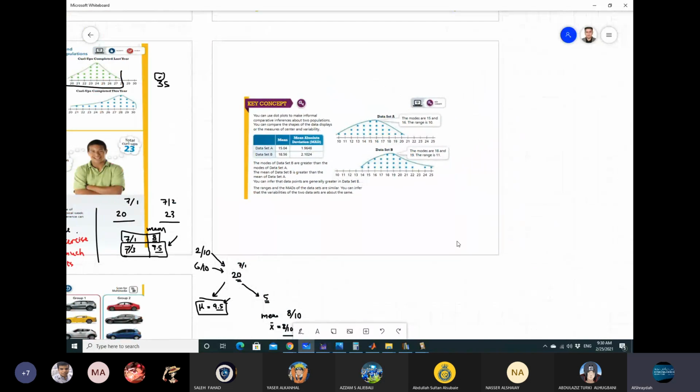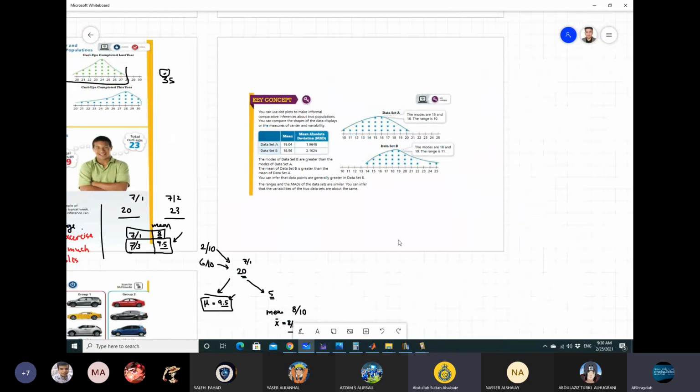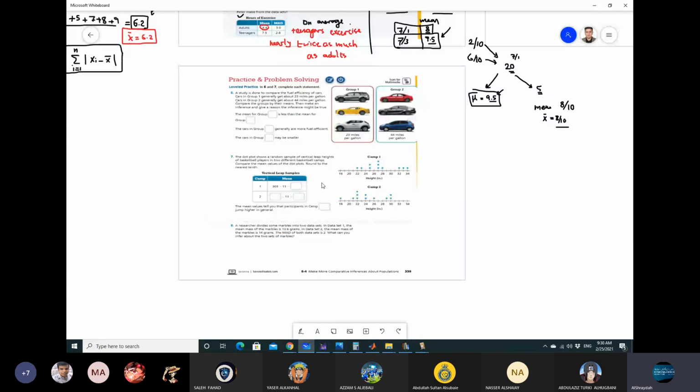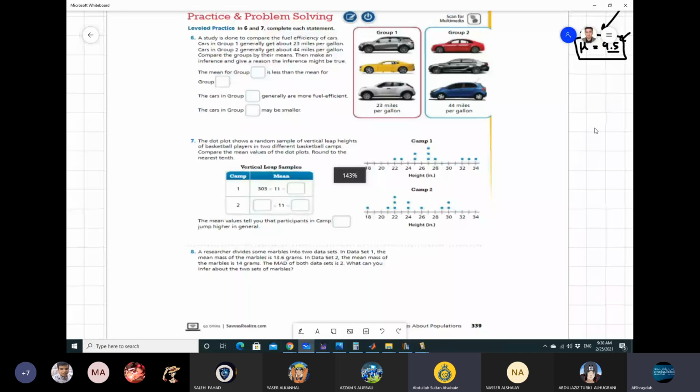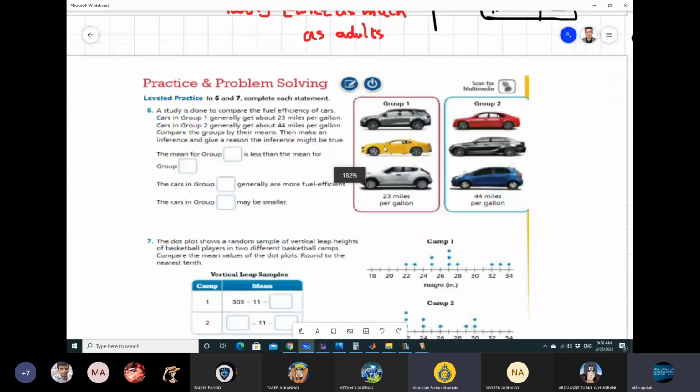Okay, now let's go here. Abdullah, question number 6, please. A study is done to compare fuel efficiency of cars. Cars in Group 1 generally get 23 miles per gallon. Cars in Group 2 generally get about 44 miles per gallon.